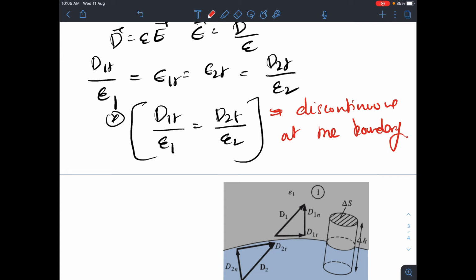So this you understood about the dielectric boundary condition.